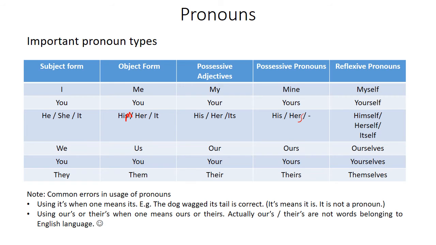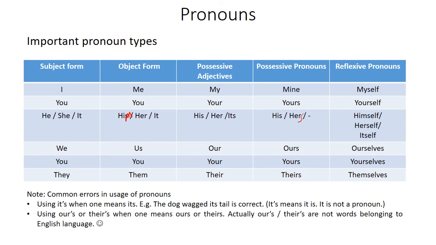There is no possessive pronoun for it. Reflexive pronoun is there, of course. He bought a book for himself. She bought a dress for herself. The dog played by itself. So all of these are reflexive pronouns.